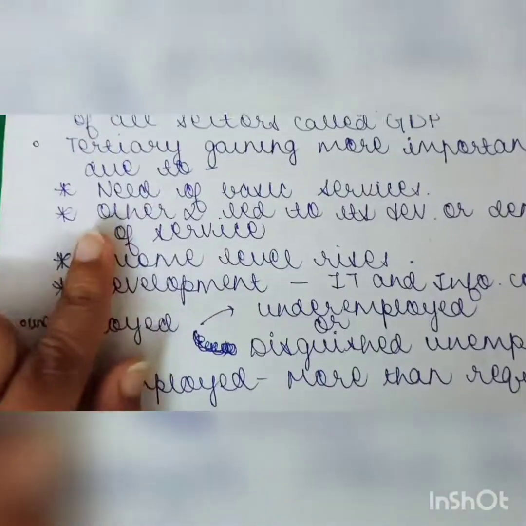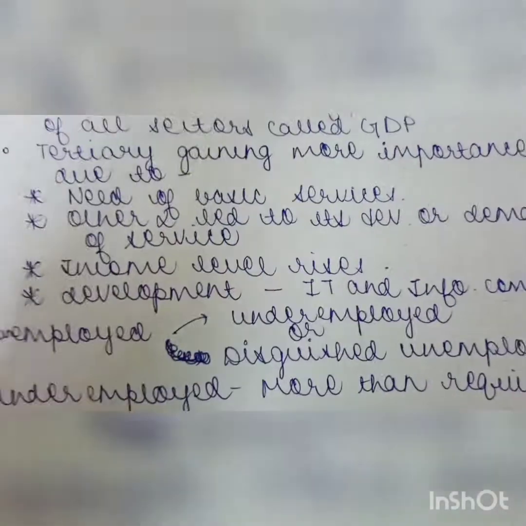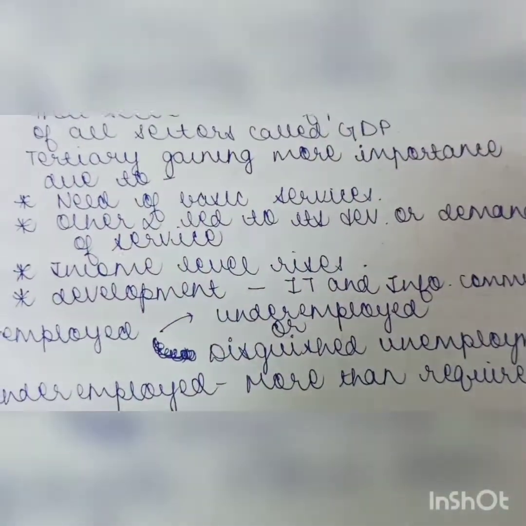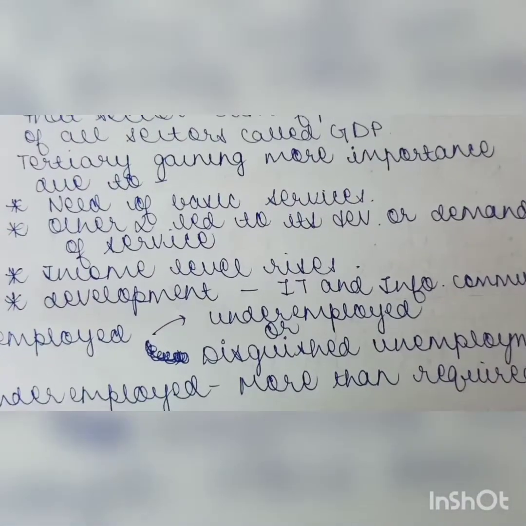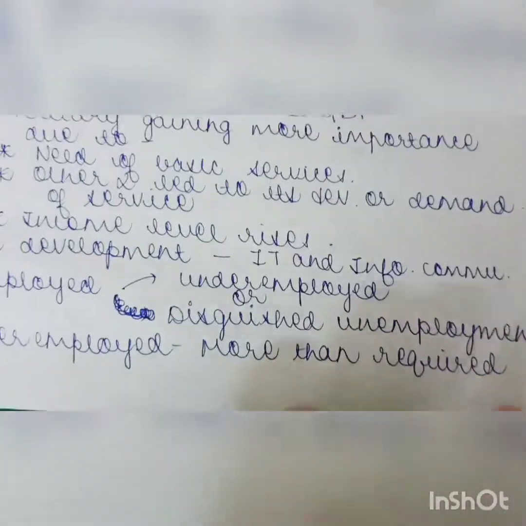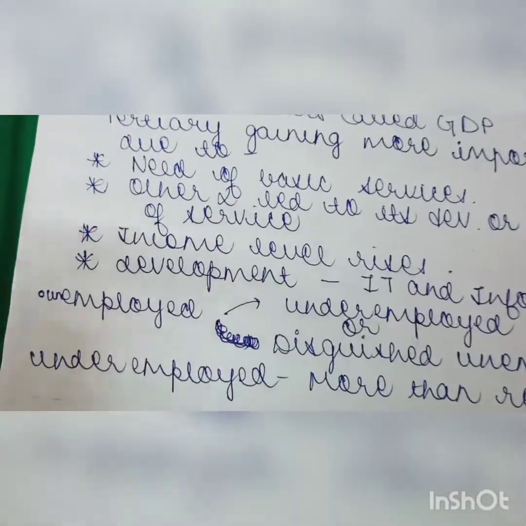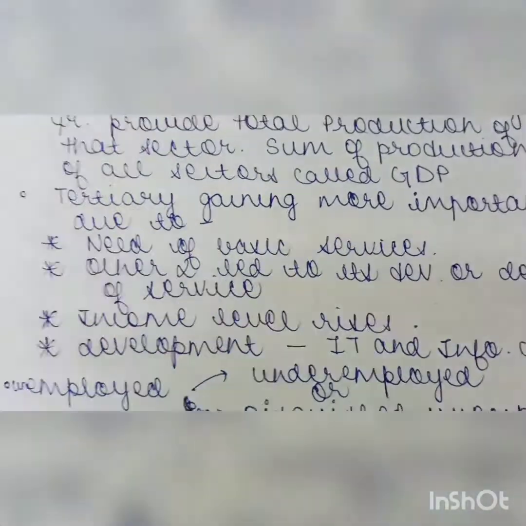Okay, then unemployment. Basically in this chapter unemployment is talked about. Underemployment, that means the people who are not required for a particular job but are still in the job.